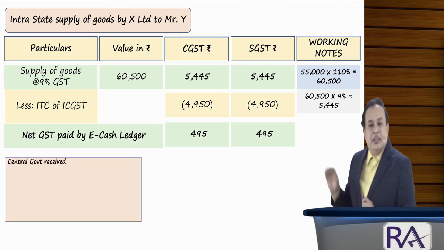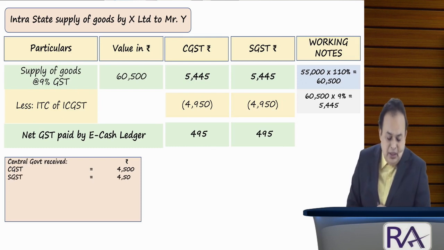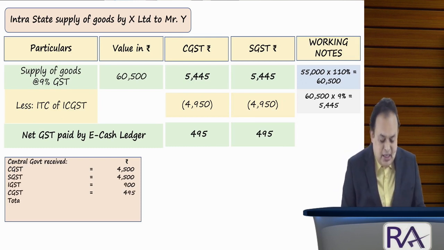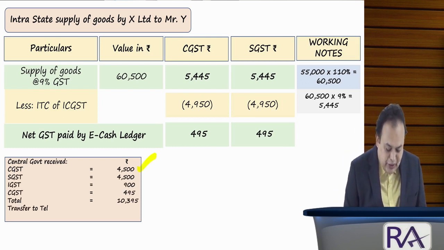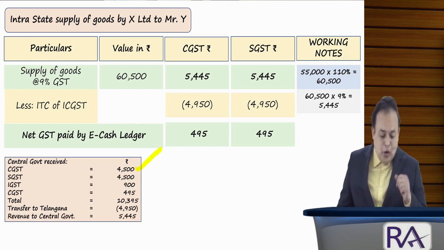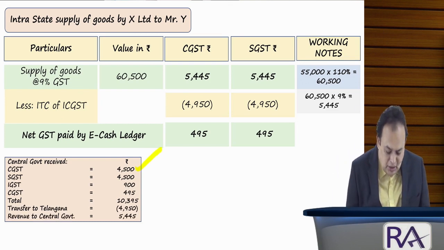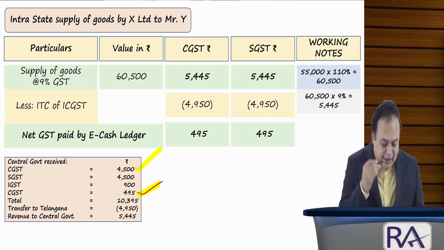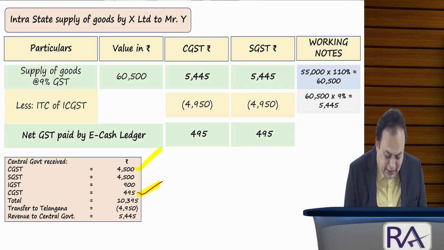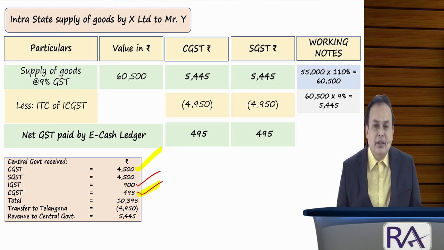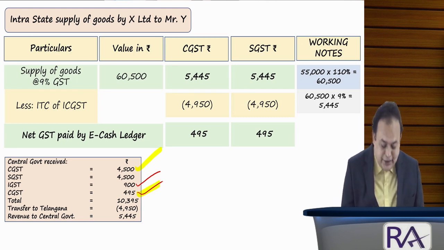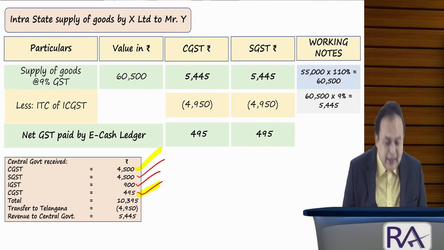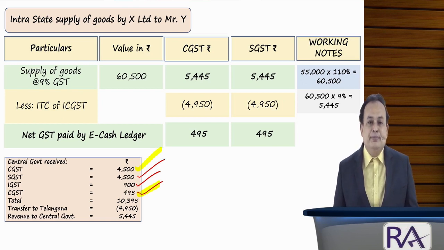In the case of the Central Government of India, they already collected CGST 4,500. Now collected 495 by cash. Earlier they collected IGST by cash 900 and they got from Karnataka state 4,500 SGST.